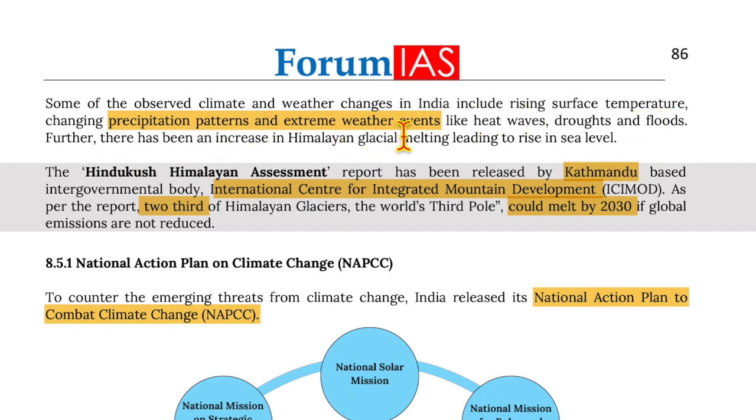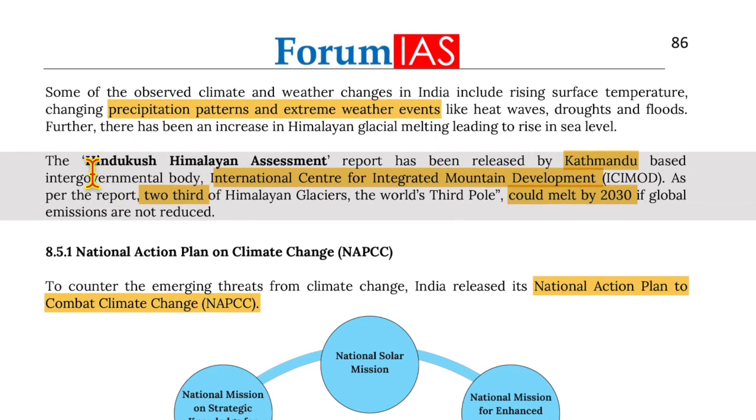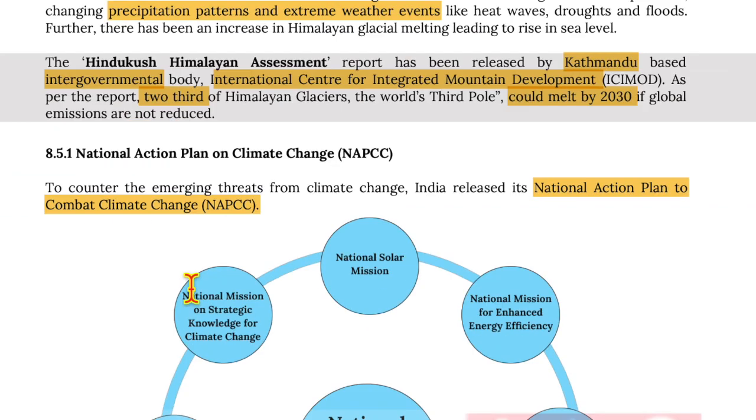Now, some of the observed climate and weather changes in India include rising surface temperature, changing precipitation patterns, extreme weather events like heat waves, droughts, floods. Further, there has been an increase in Himalayan glacial melting, leading to rise in sea level. Now, the Hindu Kush Himalayan Assessment Report has been released by the Kathmandu-based intergovernmental body, International Centre for Integrated Mountain Development. As per the report, 2/3 of the Himalayan glaciers, which is the world's third pole, could melt by 2030 if global emissions are not reduced.